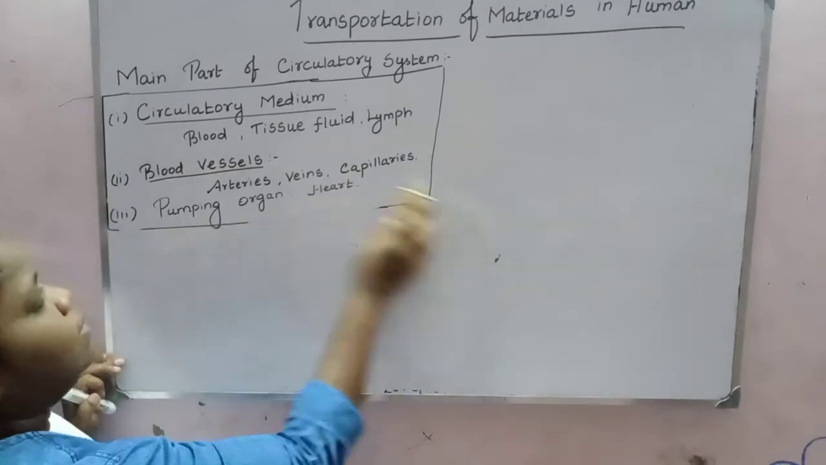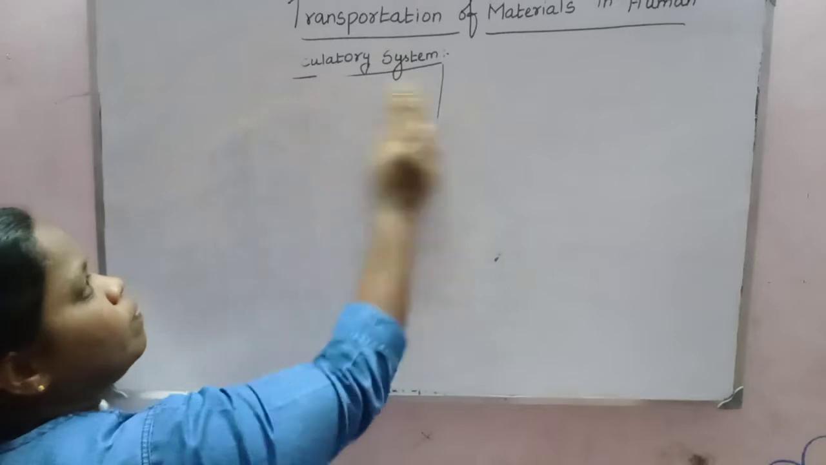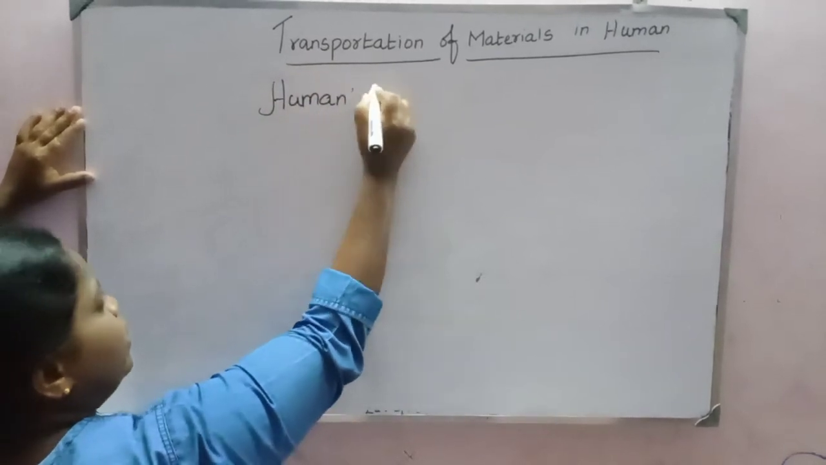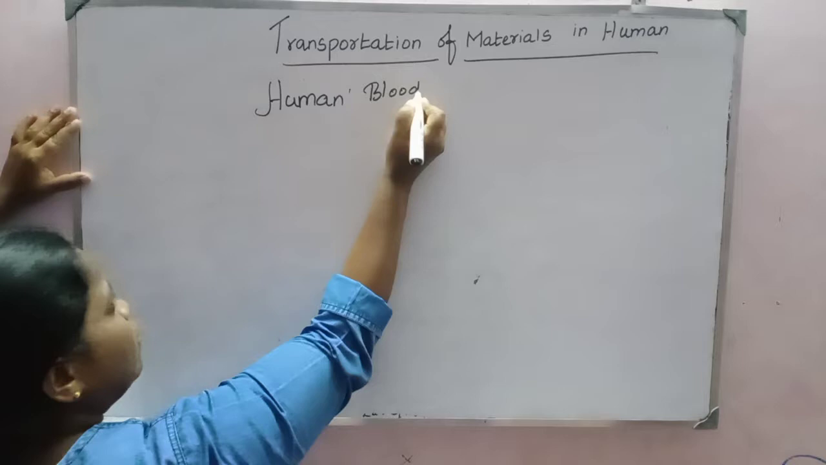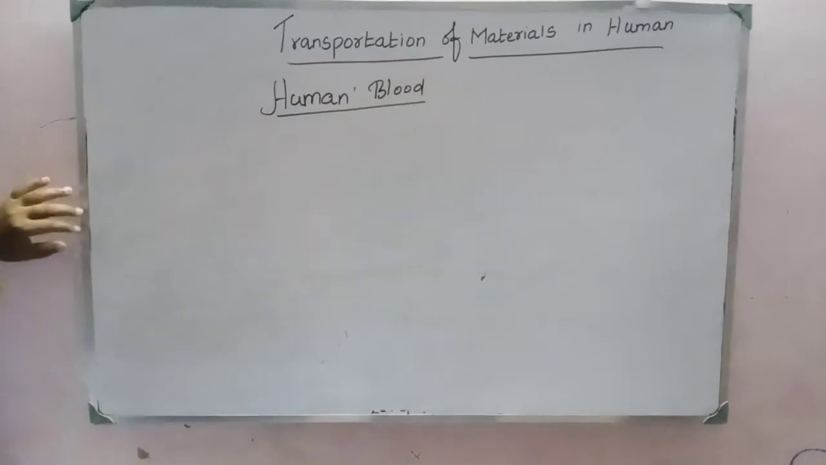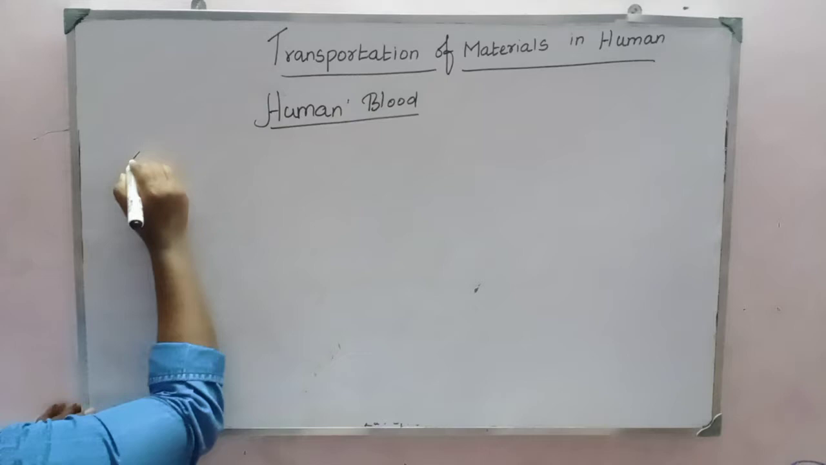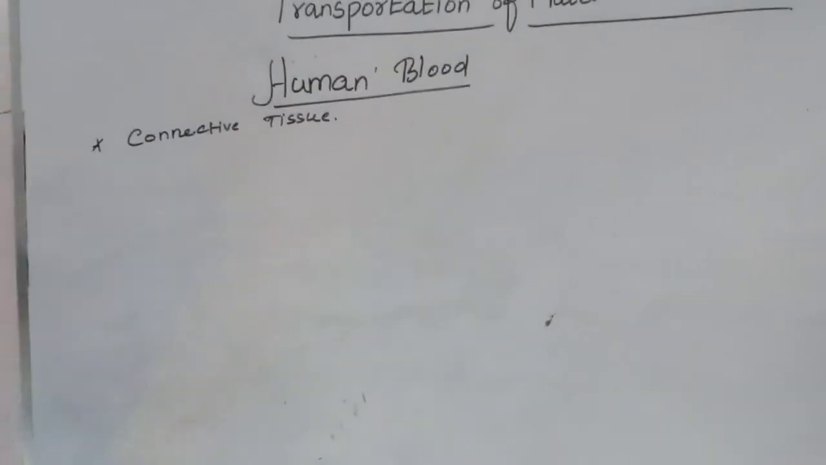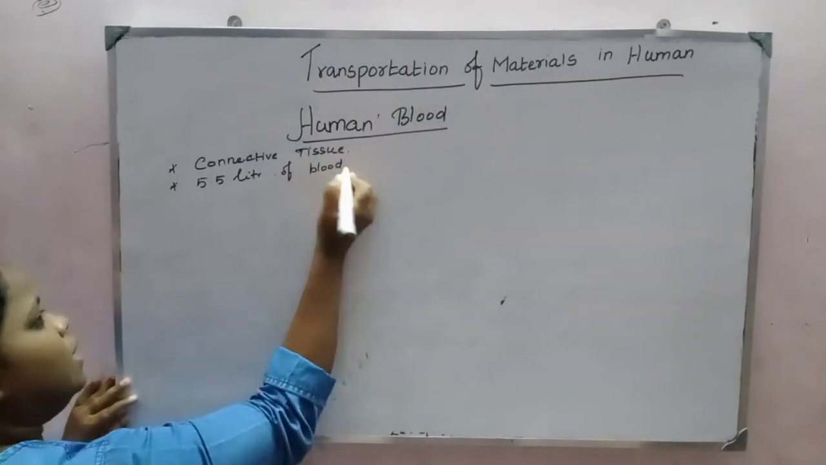Okay, human blood. See, human blood is a connective tissue. Point number one, blood is a connective tissue. The human body has 5.5 liters of blood present in our body.